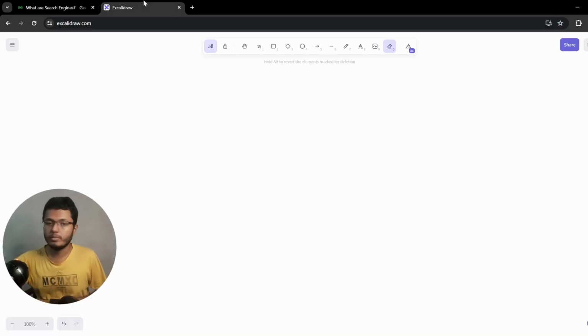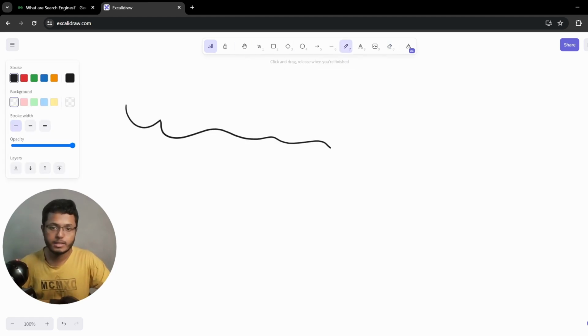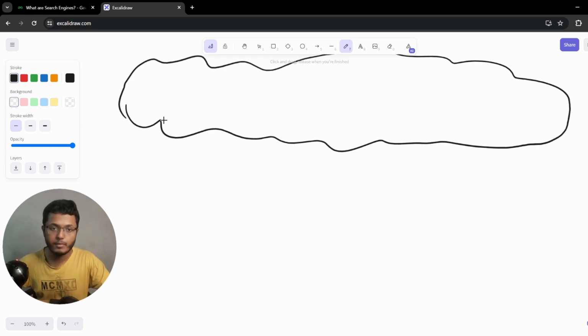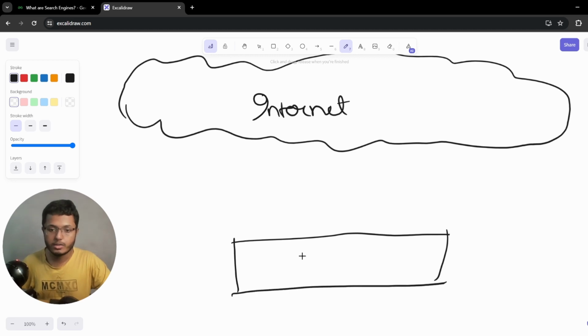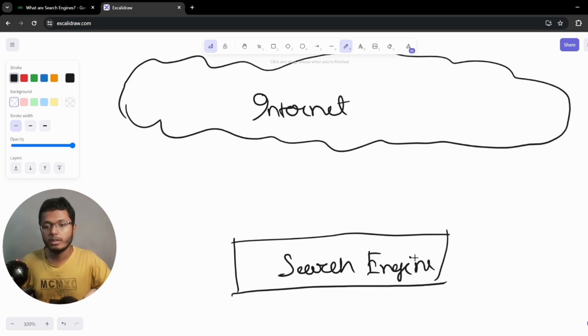Now, to give a pictorial view, let's say we have the whole internet as something like this. It seems very small, but let's consider that this is the whole internet. And let's say we have a search engine over here. It could be anything, Google, Yahoo, or whatever, even ChatGPT maybe. I believe ChatGPT doesn't give links, so maybe not that. So the search engine will communicate with the internet, and accordingly, it will also communicate with the user.